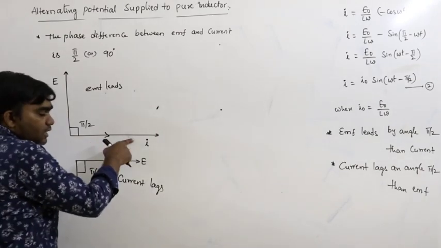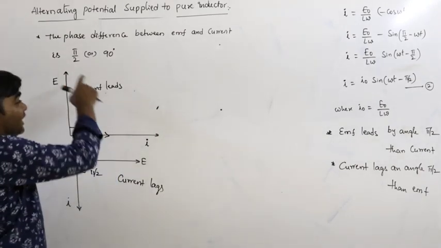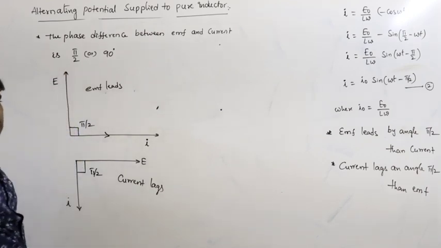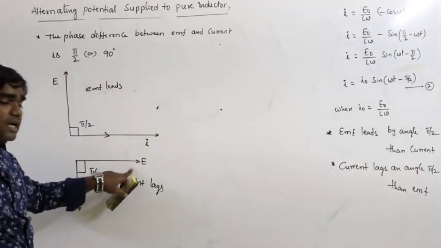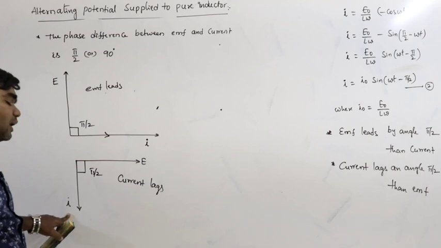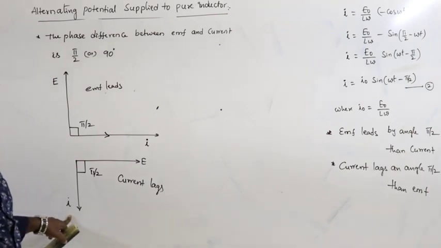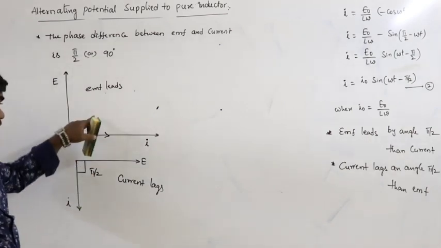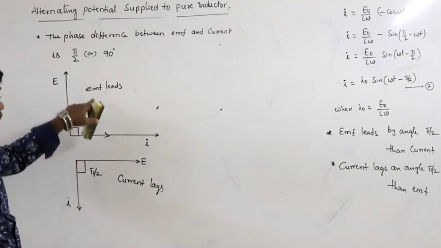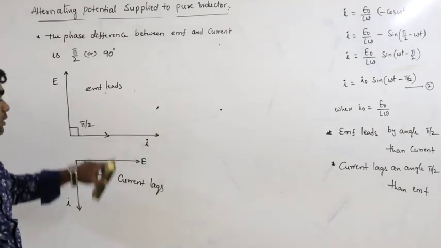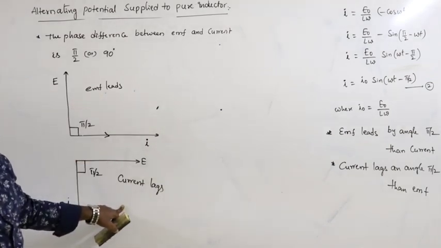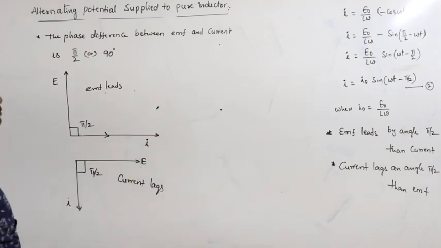If the current is taken along the positive x-axis, EMF must be along the positive y-axis. If the EMF is taken along the positive x-axis, the current must be along the negative y-axis. Then only this condition is satisfied: EMF leads by an angle pi by 2, current lags by an angle pi by 2. So that is the situation.